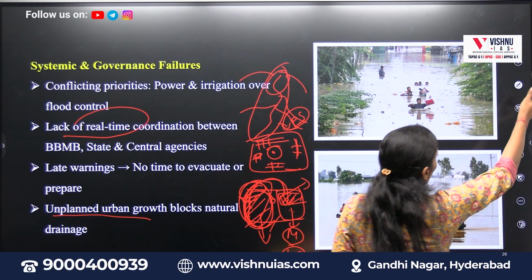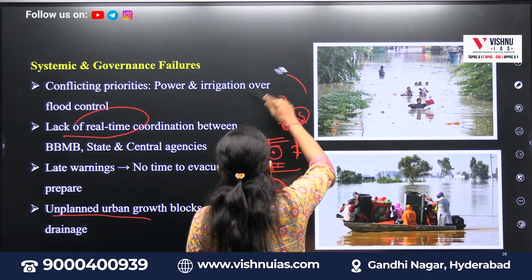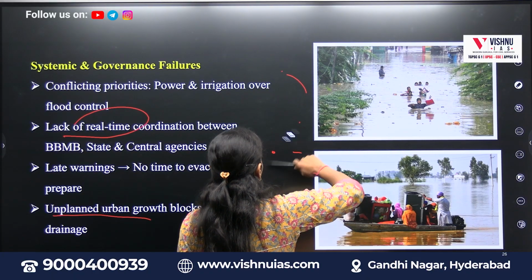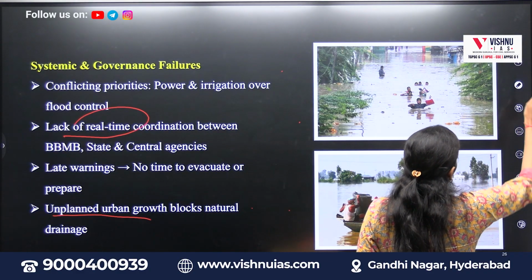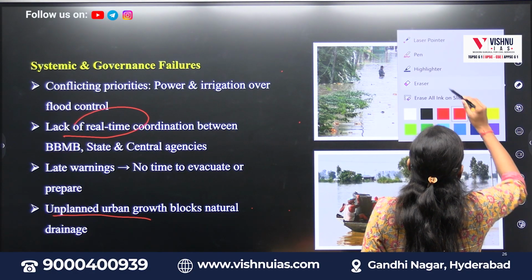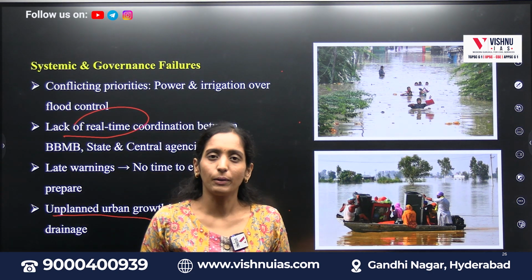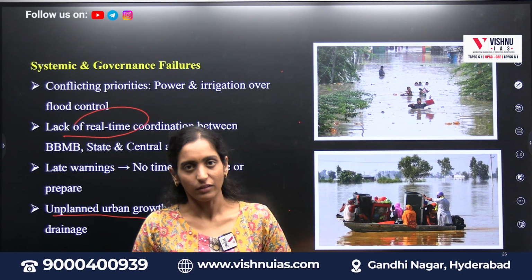And one more important thing behind these floods, if you see, is that all the catchment areas, especially in the rivers and the Yamuna basins, are fully populated and fully industrialized. That's why, if you observe, there is no place for the water to penetrate into the soil. Because of the less penetration of water into the soil, it's causing more floods in Punjab.